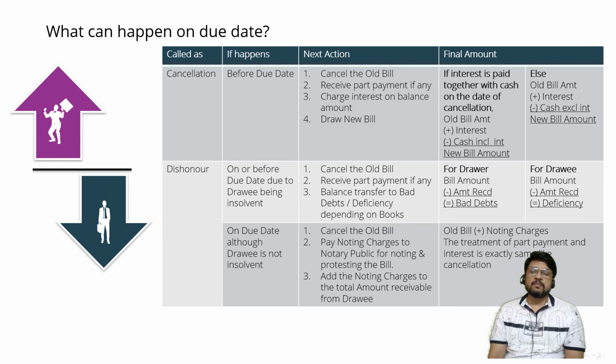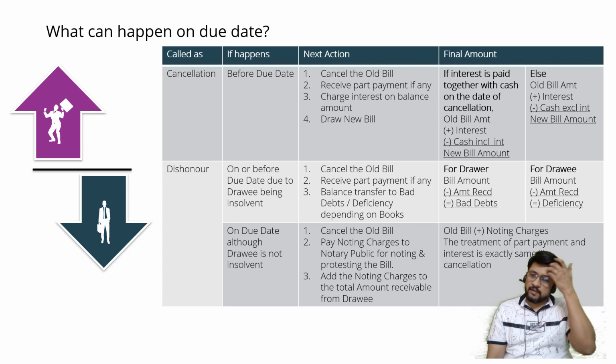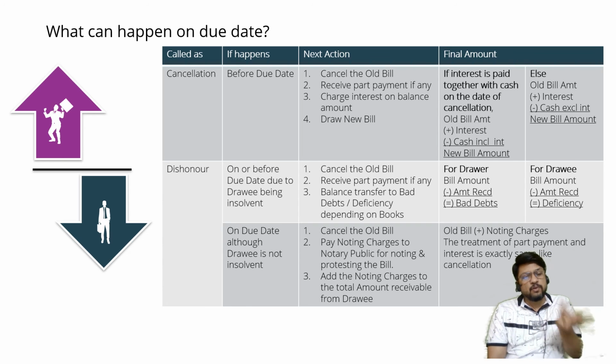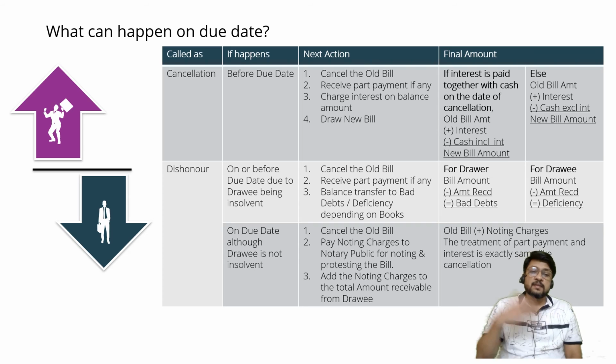Second thing, the drawee was waiting, thinking it will somehow get done. On the due date or before the due date, the drawee may be declared as insolvent. Now what is the meaning of insolvent? Insolvent means a person whose assets are insufficient to pay his liabilities. So if on the due date the drawee becomes insolvent, or before the due date the drawee becomes insolvent, then it will be considered that the bill is dishonored. Now there is no need to say the bill is cancelled.